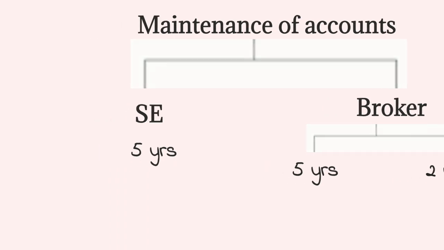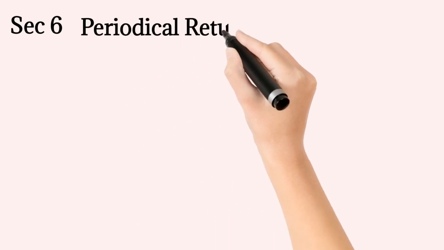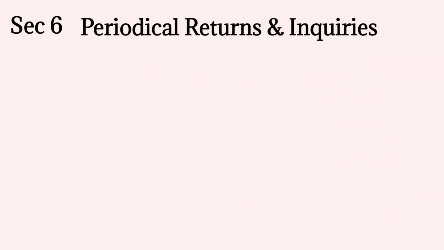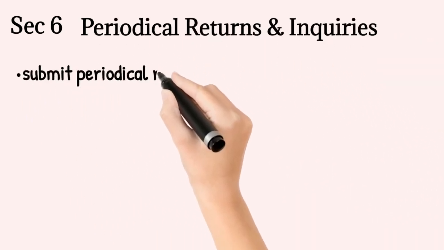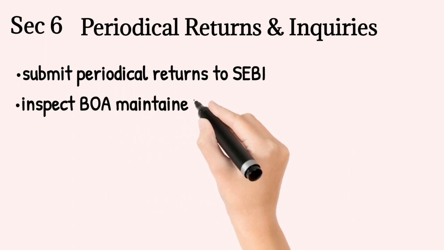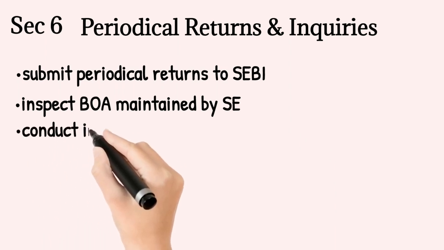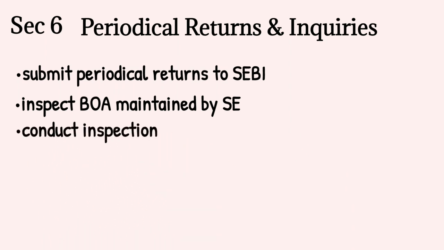Now let us move on to the next section, that is the power of Sebi or CG to call for information. Once the stock exchange is recognized, it will have to submit periodical returns to Sebi. Second thing here is Sebi has the power to inspect books of accounts maintained by a stock exchange at any point of time. Thirdly, the Securities and Exchange Board of India may conduct inspection.